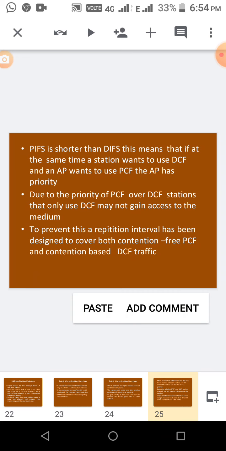Because PIFS is shorter than DIFS, if at the same time a station wants to use DCF and an AP wants to use PCF, the AP has priority. Due to the priority of PCF over DCF, stations using DCF may be starved. So actually priority is given to PCF only. To prevent this, what to do? A repetition interval is introduced. What is this repetition interval? In this, two things are given.